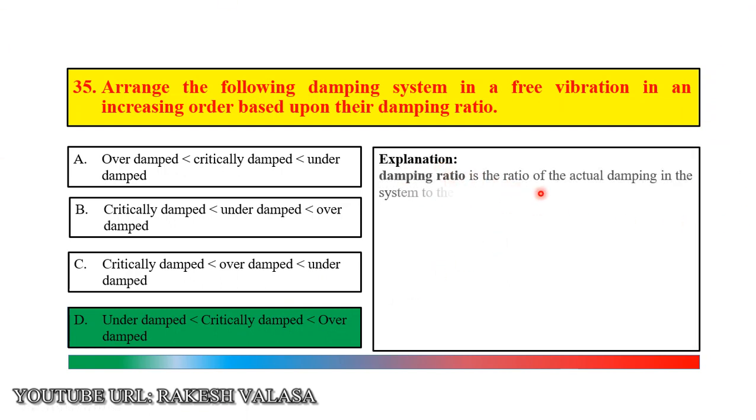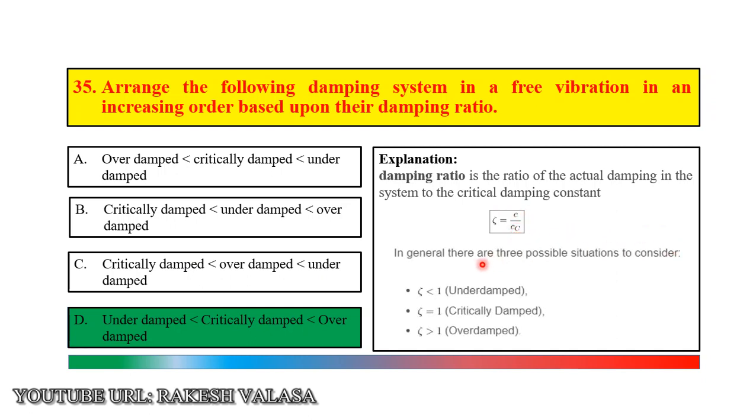Damping ratio is the ratio of the actual damping in the system to the critical damping constant. Zeta equals C by C suffix C. C means actual damping. C suffix C means critical damping constant. In general, there are three possible situations to consider. When zeta is less than 1, that means underdamped. Zeta equal to 1 means critically damped. Zeta greater than 1 means overdamped.